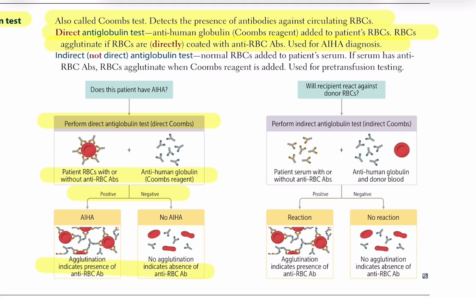2. Indirect Coombs test. Here, normal donor red blood cells are added to the patient's serum. If the serum contains antibodies against red blood cells, those antibodies will bind to the donor cells. When Coombs reagent is added, agglutination occurs if antibodies are present. This test is not used for AIHA. Instead, it is mainly used for pre-transfusion testing to check if the recipient has antibodies that could react against donor red blood cells.